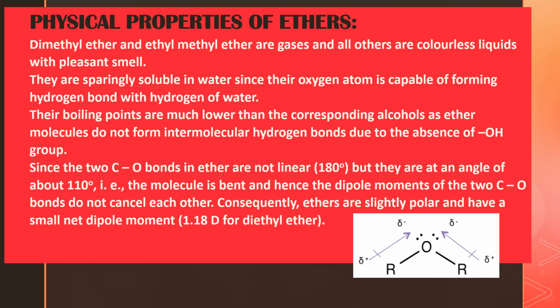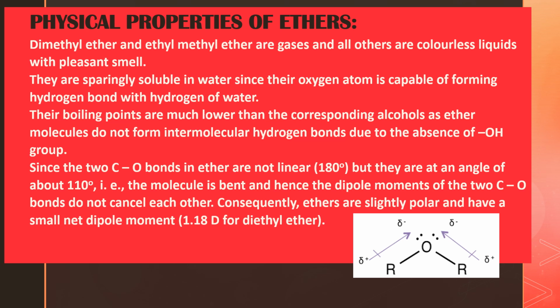What is the third point? Comparing the boiling points of ethers and alcohols. Boiling points of ethers are much lower than that of alcohols. Take two ethers, ROR and ROR. There is no hydrogen on the oxygen atom. So there is no OH group in ethers, because of which they cannot form intermolecular hydrogen bonds. I am saying intermolecular, that means between two ethers there is no chance of formation of intermolecular hydrogen bonds.